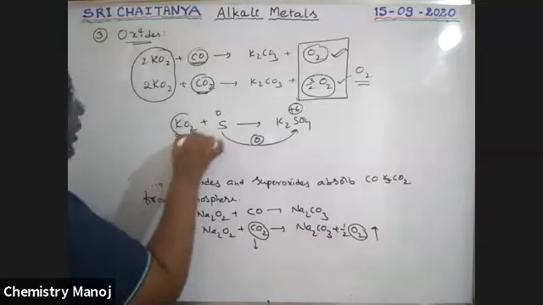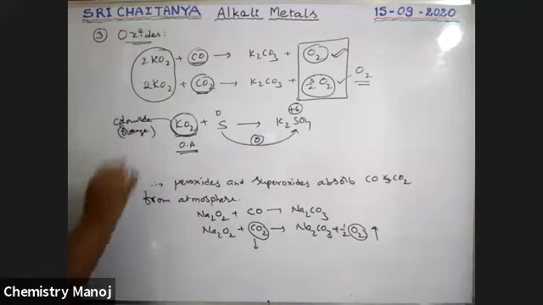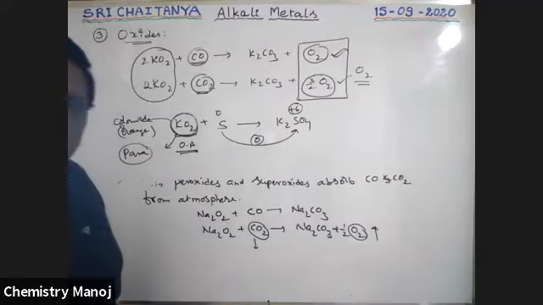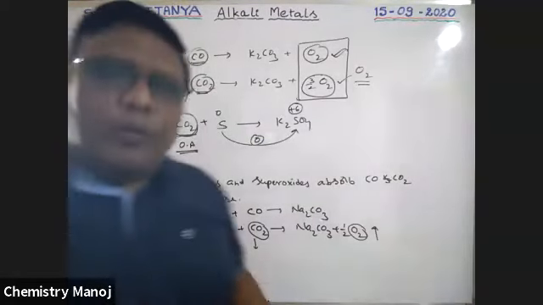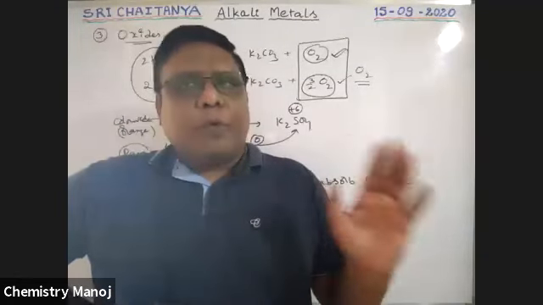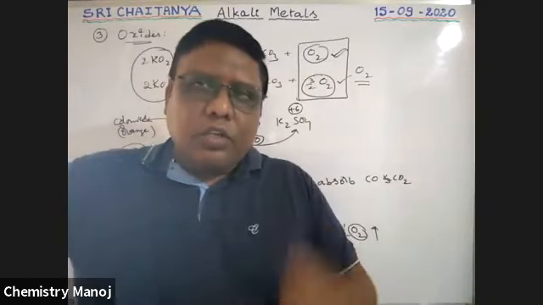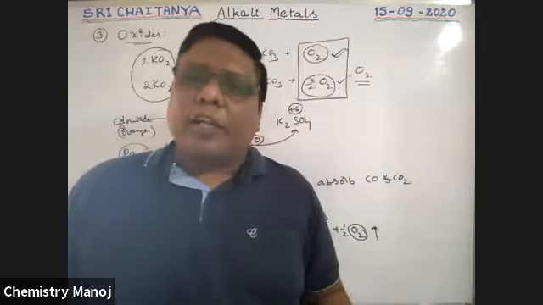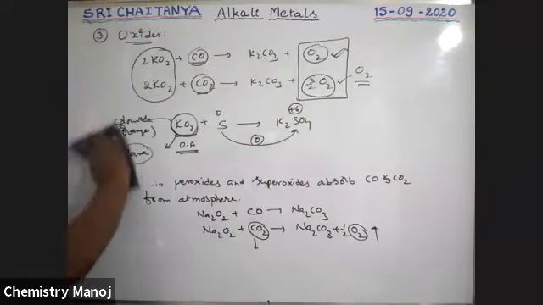Next, these superoxides are colored. Already we explained. What is that color? Orange color. Orange colored and also paramagnetic because of the presence of unpaired electrons. So this is about oxides. Some of the properties were already completed yesterday. These are the important reactions of these oxides, in particular superoxides and peroxides. All these oxides are ionic oxides. Next topic, that is next compounds.